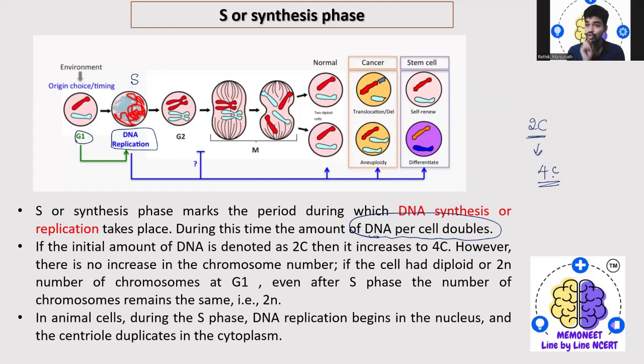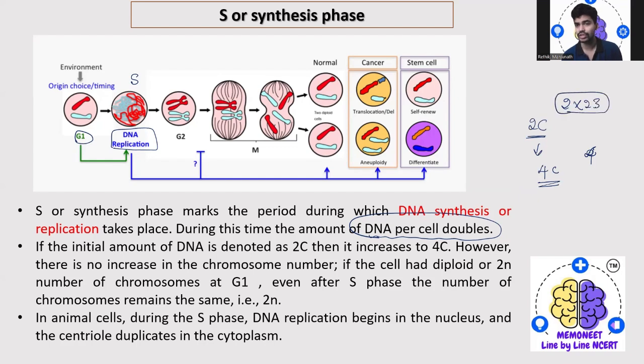However, the chromosome number will be exactly the same. The chromosome number stays the same: if the cell is diploid, it has 2n chromosomes at the G1 phase, and the same 2n after the S phase.